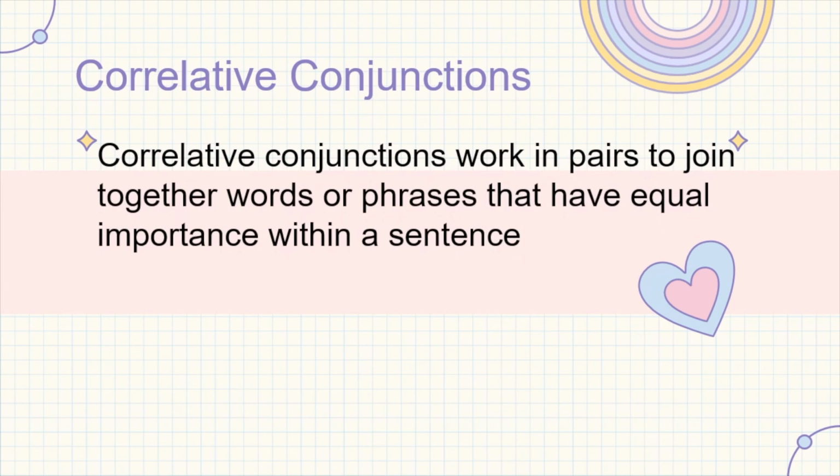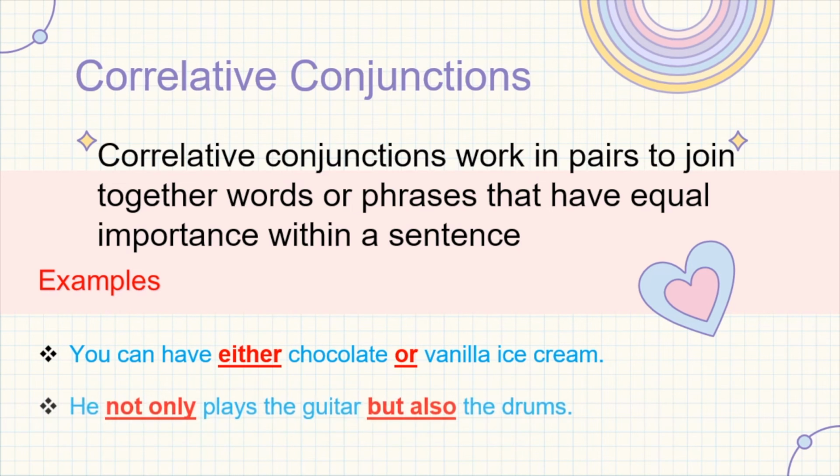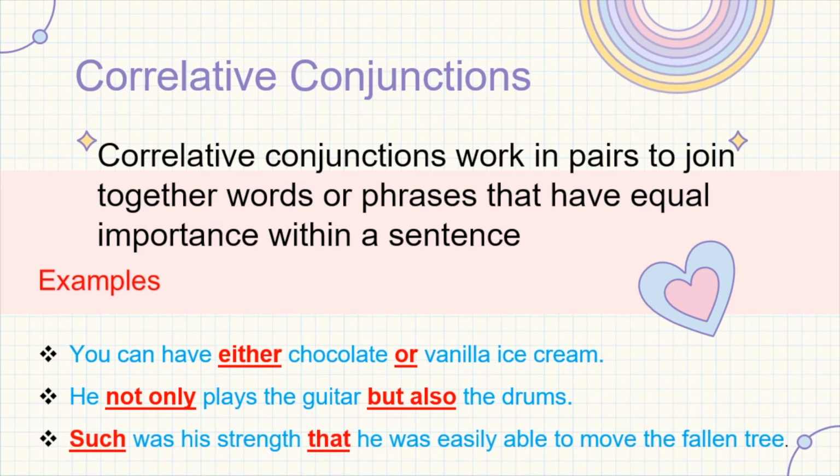The correlative conjunctions work in pairs to join together words or phrases that have equal importance within a sentence. The examples of correlative conjunctions are: you can have either chocolate or vanilla ice cream. He not only plays the guitar but also the drums. Such was his strength that he was easily able to move the fallen tree. So the words either, or, not only, but also, such, and that are some of the examples of the correlative conjunctions.